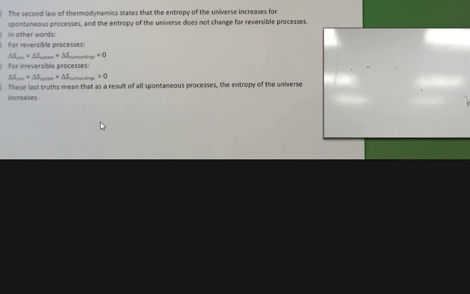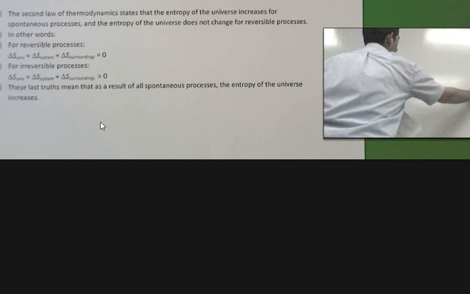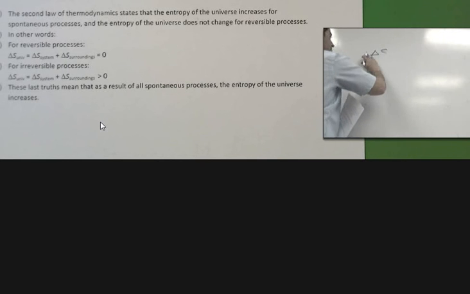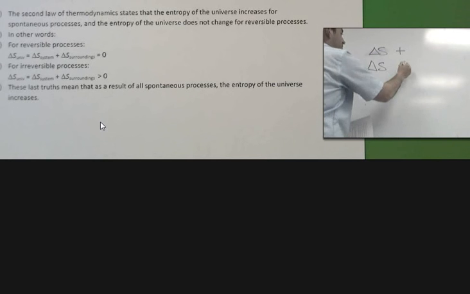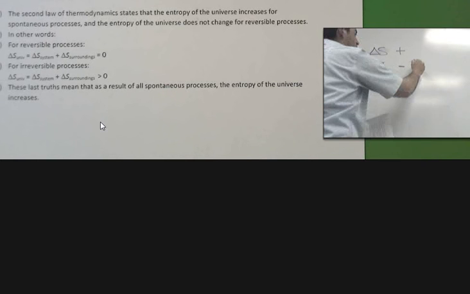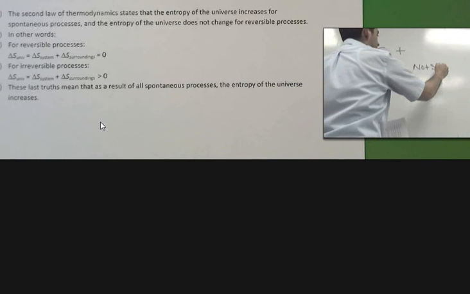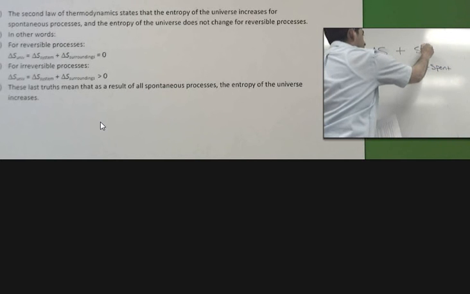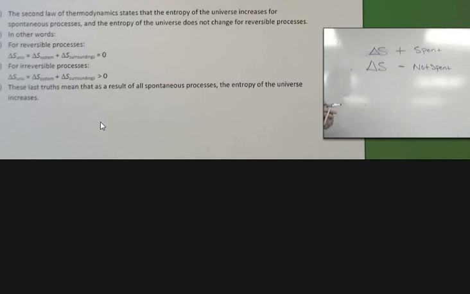Thinking about how this works with sign, with entropy: if delta S, the overall disorder, is positive, that means we've increased the disorder of the system, and that's thermodynamically favorable. If delta S is negative, some sort of outside thing has probably had to happen to make that happen. This would usually be a not spontaneous thing, while the positive case is usually a spontaneous thing. That's not all the time, but it's a general rule when thinking about delta S.